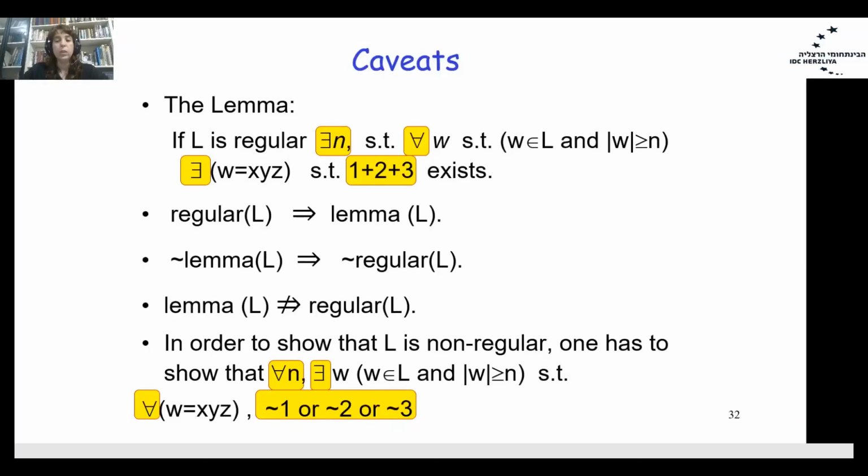So please pay attention. If the language is regular, then there exists N such that for all words W, there exists a partition that holds 1, 2, 3. But if the language is non-regular, then you have to show that for every N there exists W, such that W belongs to the language and the length of W is greater than or equal to N, such that for all partitions of W into X, Y, Z, you have a contradiction to the first, or the second, or the third property of the pumping lemma.